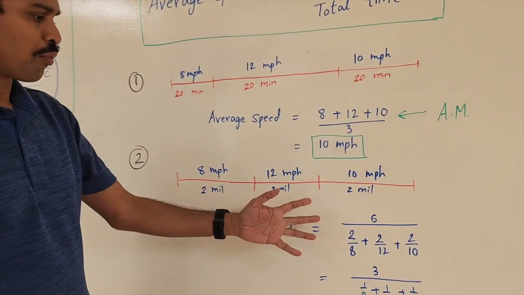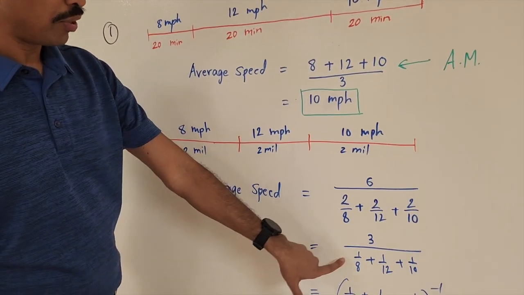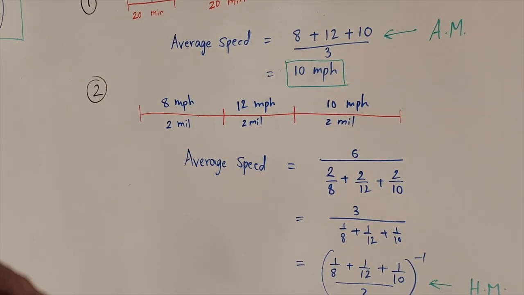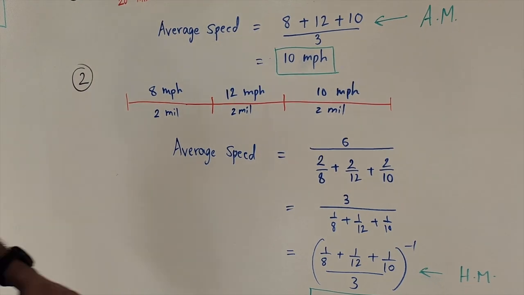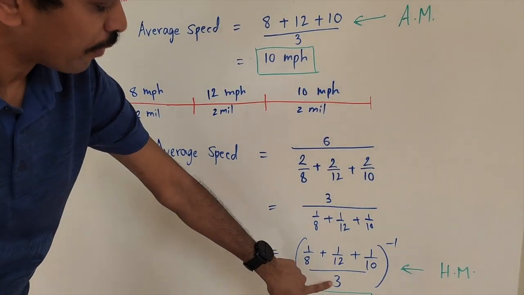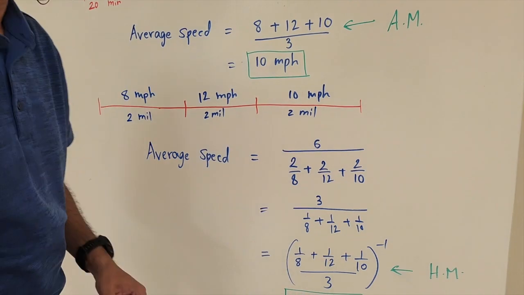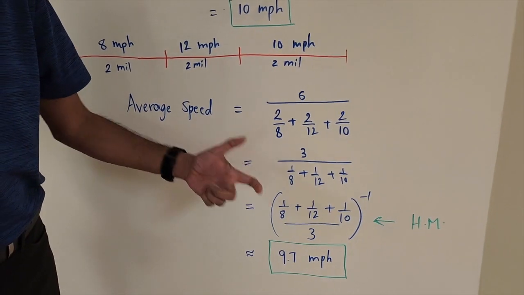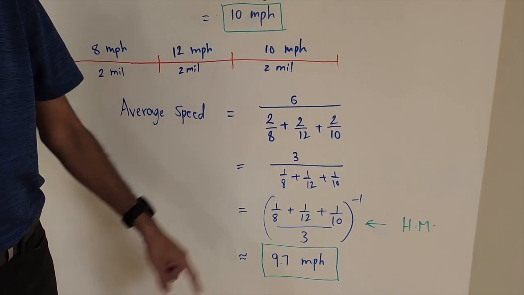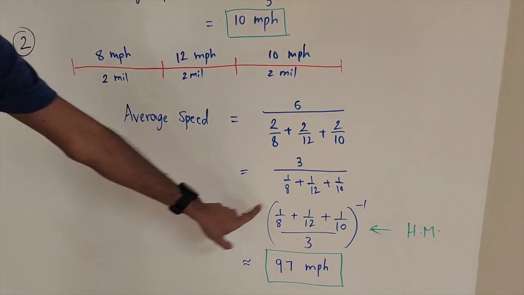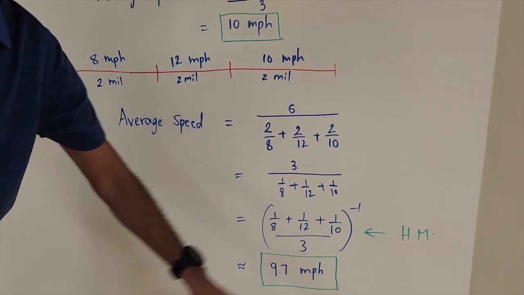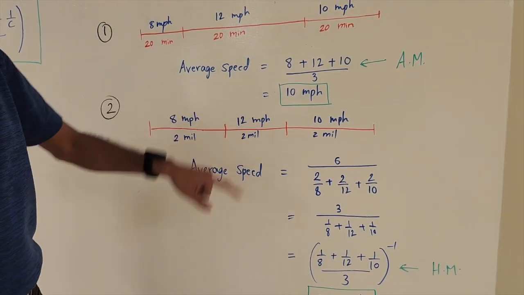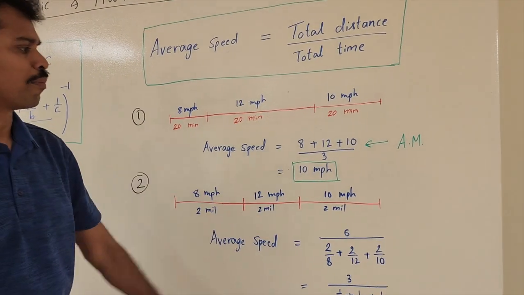When you cancel a factor of 2 in the numerator and denominator, you get 3 over the sum of the reciprocals of 8, 12, and 10, which can be written as the reciprocal of the arithmetic mean of the reciprocals of 8, 12, and 10. As you can see, the harmonic mean appeared quite naturally, and that's the thing you should consider here. So in this case, when you work this out, you get approximately 9.7 mph, which is a tad smaller than the answer in the previous problem, which is 10 miles per hour.